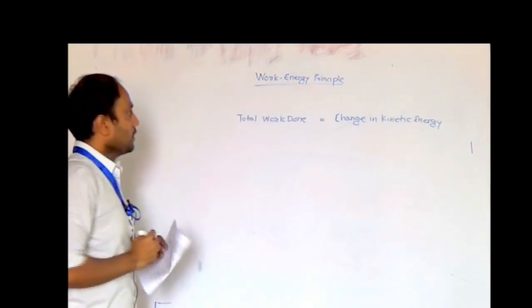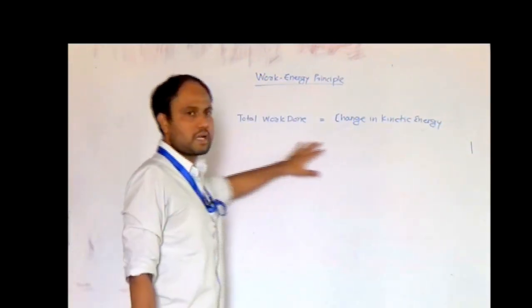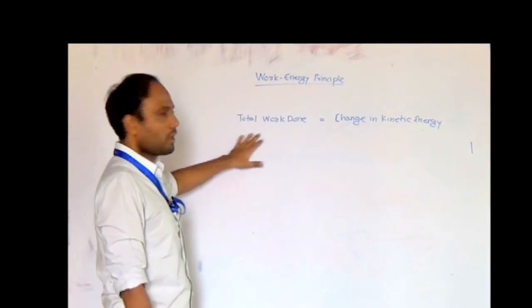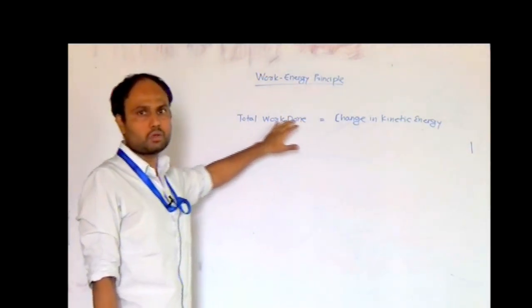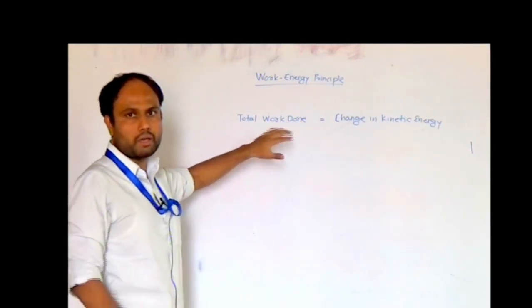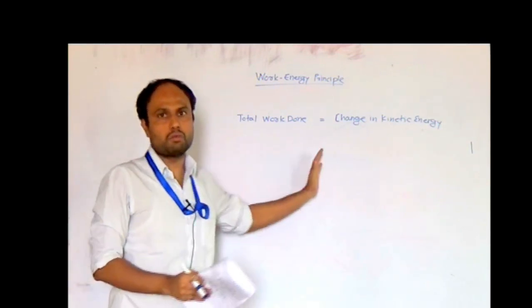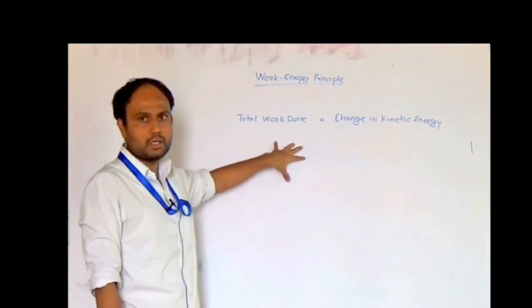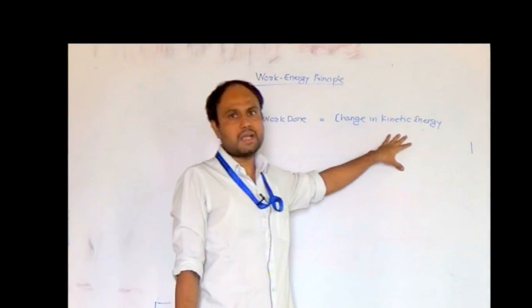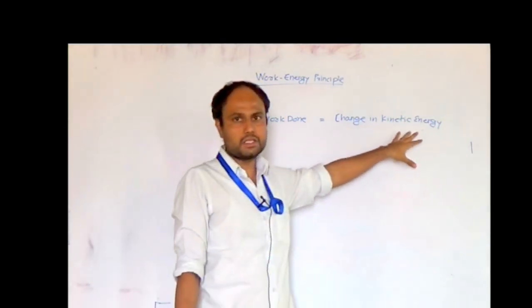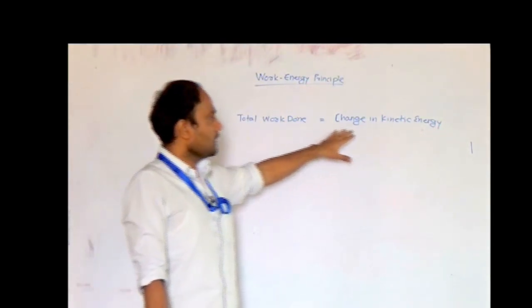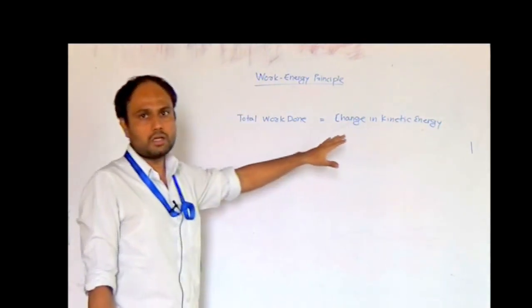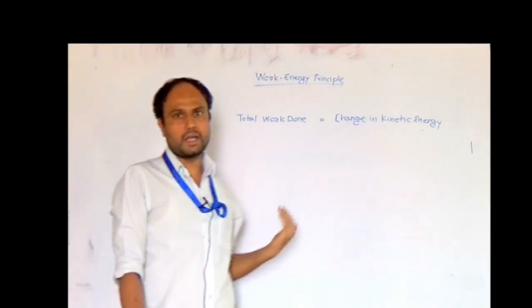As we can observe from this statement, the left hand side is the total work done. When we say total work done, we have to consider whatever work is done between stage 1 and 2. It is equal to the change in kinetic energy, which is nothing but final kinetic energy minus initial kinetic energy.